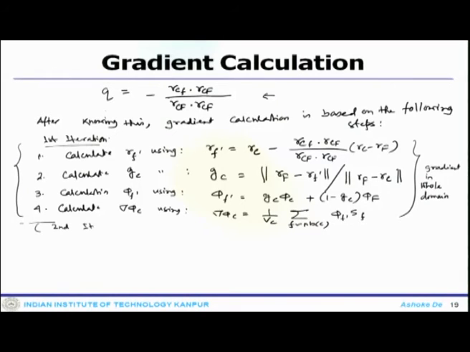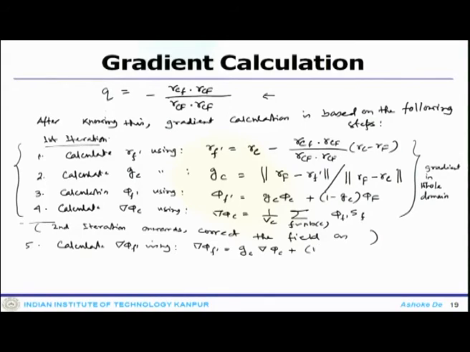As step 5, you calculate delta phi f prime using delta phi f prime equals GC delta phi c plus 1 minus GC delta phi f.